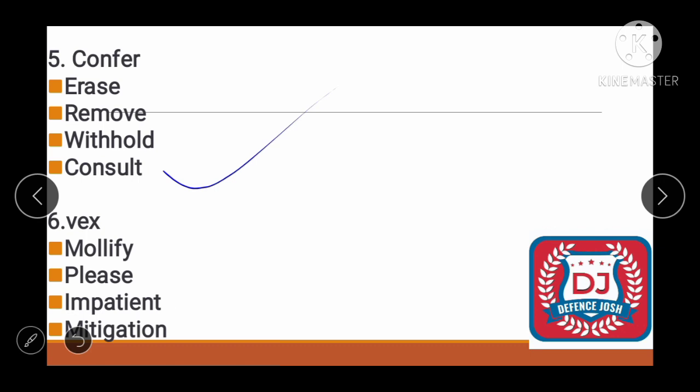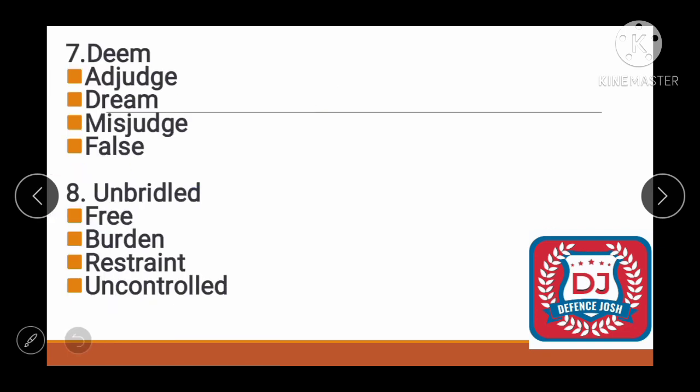Okay. Sixth one is vex. Options are mollify, please, impatient, mitigate. So the correct answer will be, so tell me what would be the correct answer? Impatient, right? Seventh one is deem. Options are adjudge, dream, misjudge, false. So the correct answer will be adjudge. Eighth one is unbridled. Options are free, burdened, restrained, uncontrolled. So the correct answer will be uncontrolled.